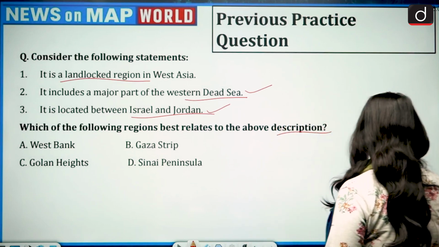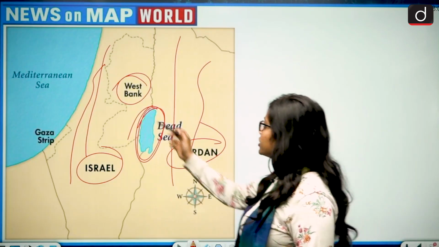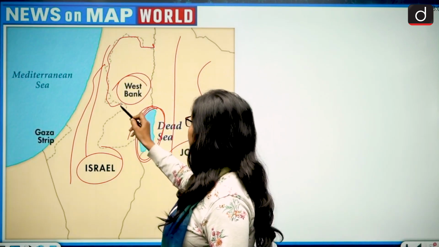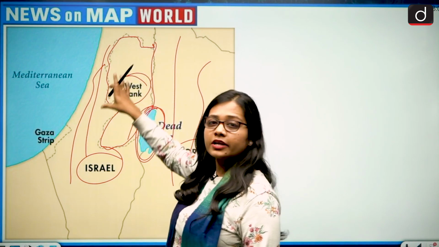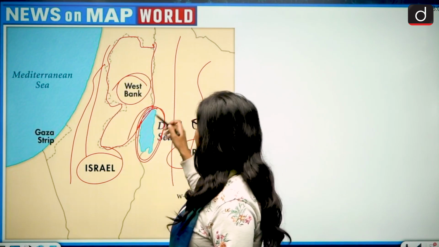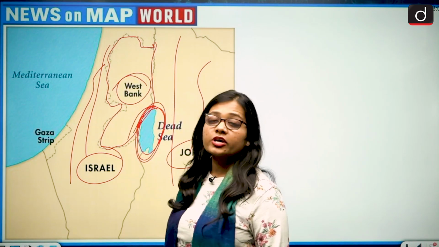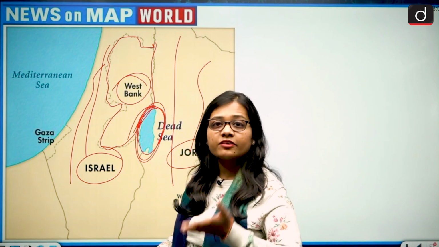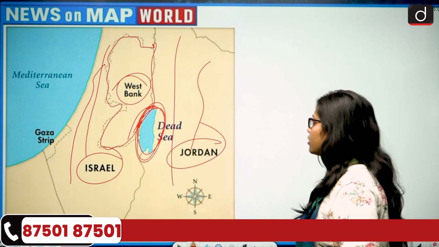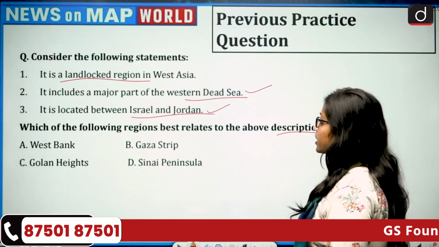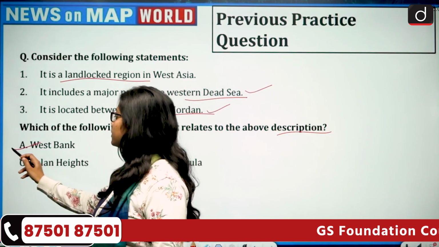Landlocked region in West Asia, let's see. This is the West Bank, this is the boundary of the West Bank. Then yes, it is very clearly landlocked in nature. See, it shares a border with the Dead Sea, but the Dead Sea in itself is landlocked. So the West Bank becomes landlocked in nature. So the correct answer becomes option A.